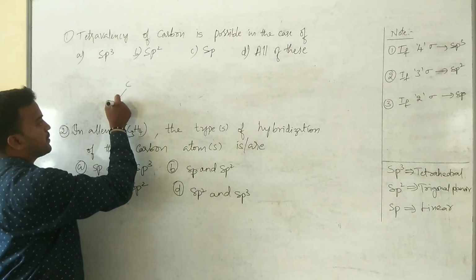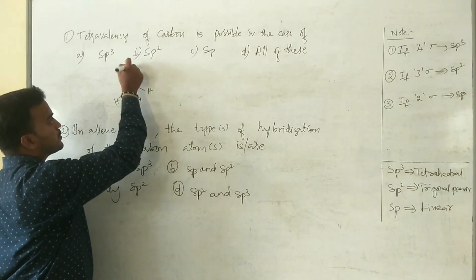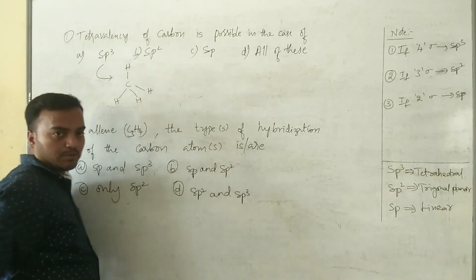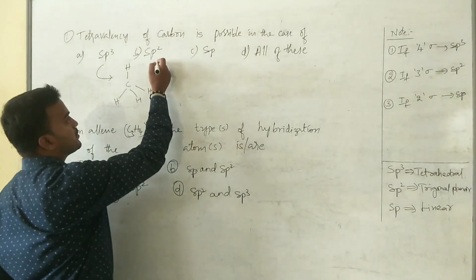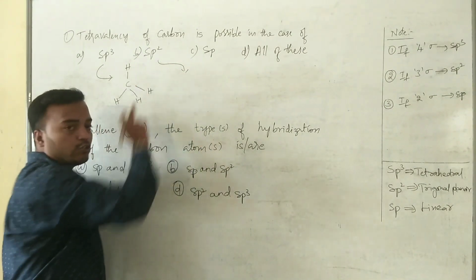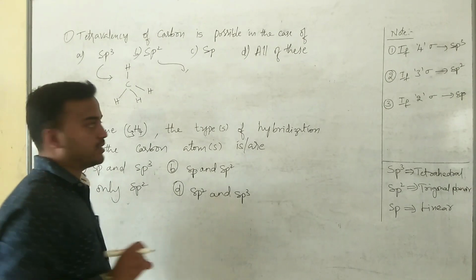So this is an sp3 hybridized carbon atom. Then sp2 hybridization is nothing but carbon which contains 3 sigma bonds.